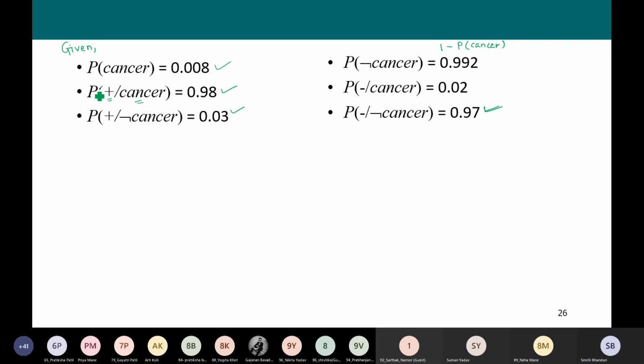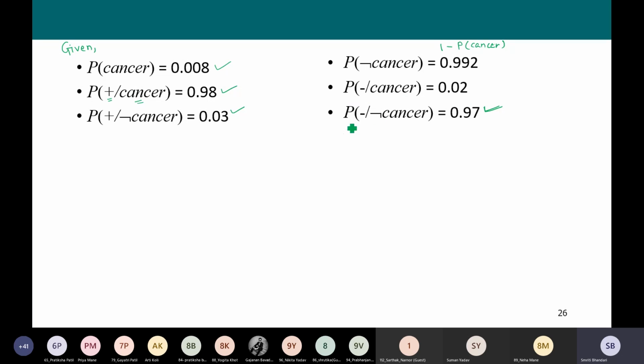What else has been provided? The probability of being diagnosed as positive when the person actually has cancer is 0.98. So the person is diagnosed positive and he or she actually has cancer. This probability is given as 0.98, right? So we can compute the probability that the person is diagnosed negative but actually has cancer. It is 0.02.